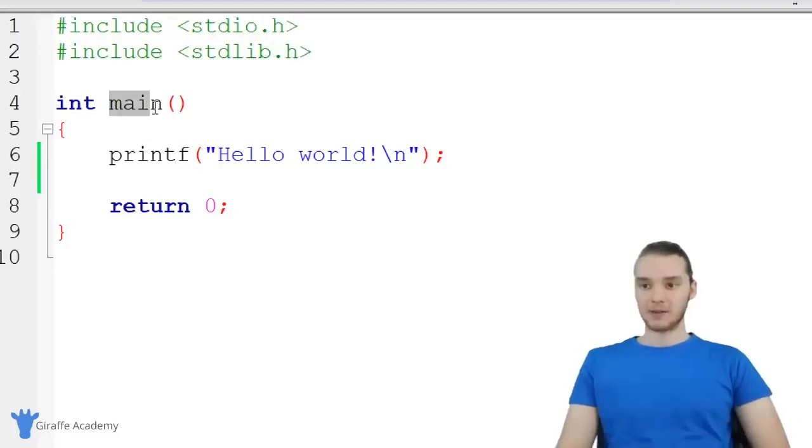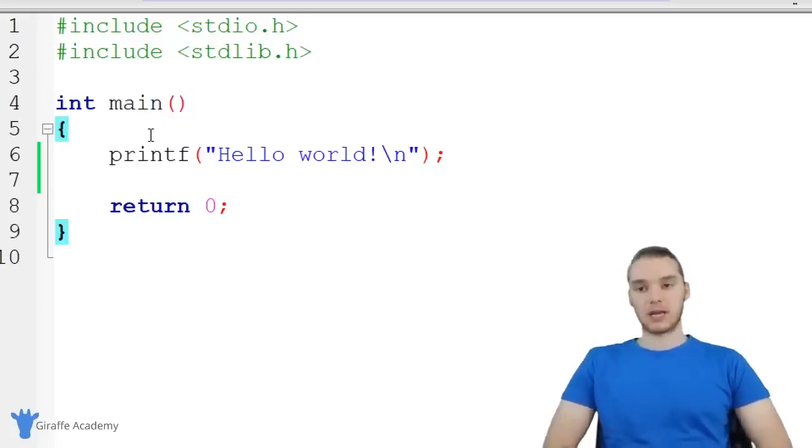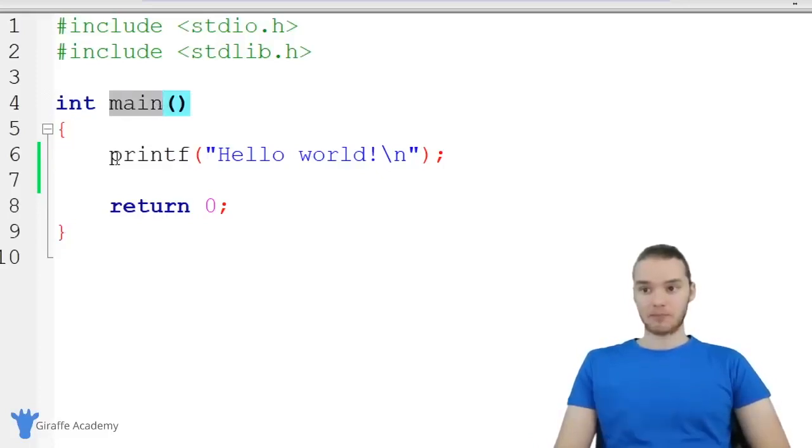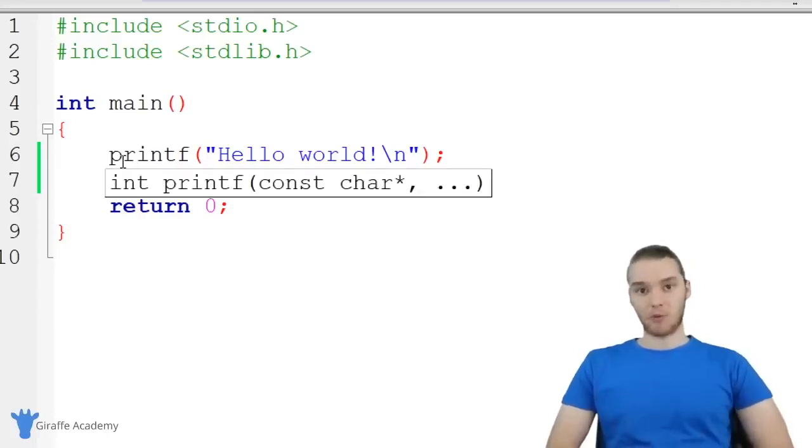Next thing we have is this little block of code called main. It just has this name main, and you can see there's an open and closed parentheses. This is actually what's called a method. Don't worry too much about what methods are; we're going to talk more about those in the future. But essentially a method is just like a container where we can put some of our code. And this method main is very important because this is the method that's going to get executed when we run our program.